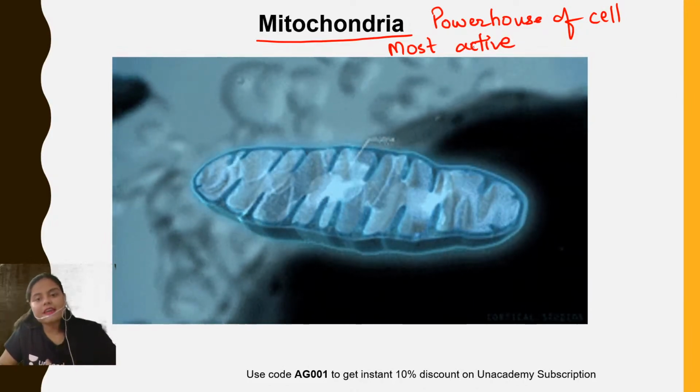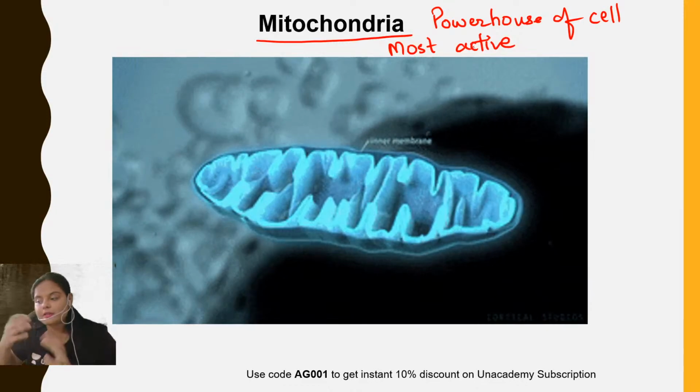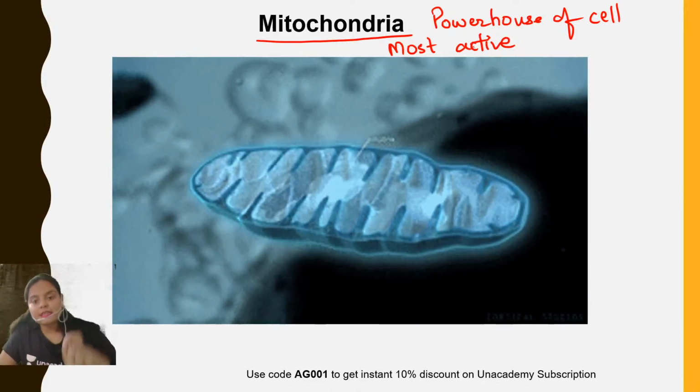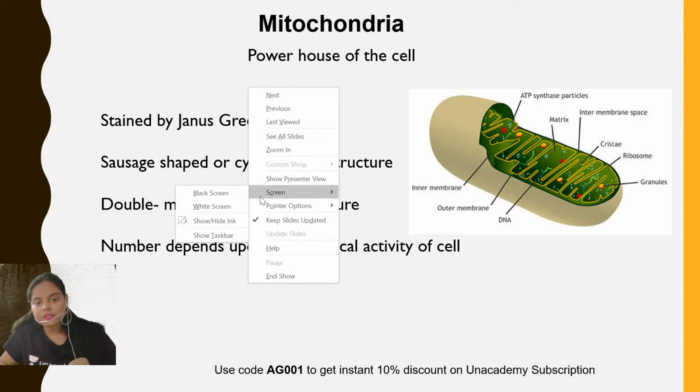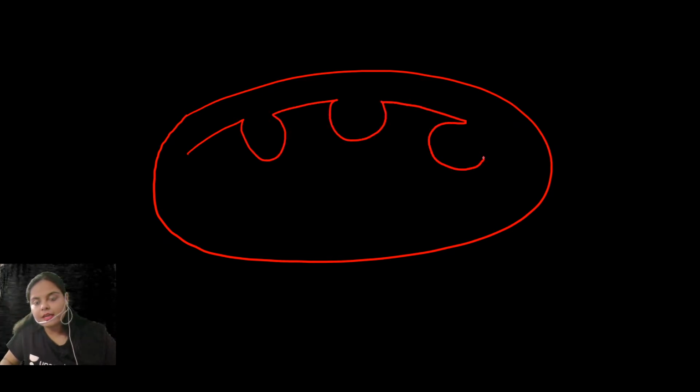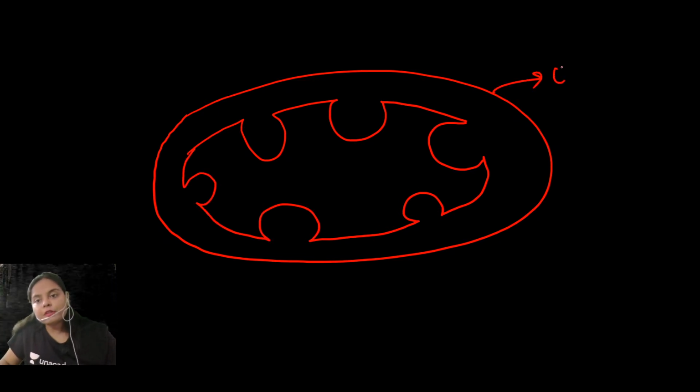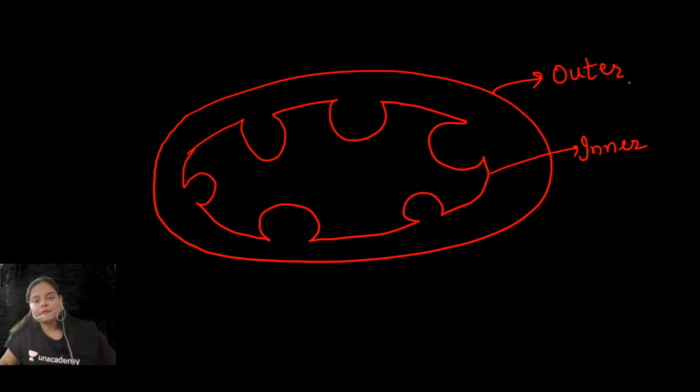So first, let us have a clear-cut look at how the mitochondria structure looks. See, mitochondria is a double membrane bound structure. Let me draw it over here. So mitochondria has two membranes, the outer membrane and the inner membrane. Both the membranes differ in their composition and their property. So these are the outer and inner membrane of mitochondria.